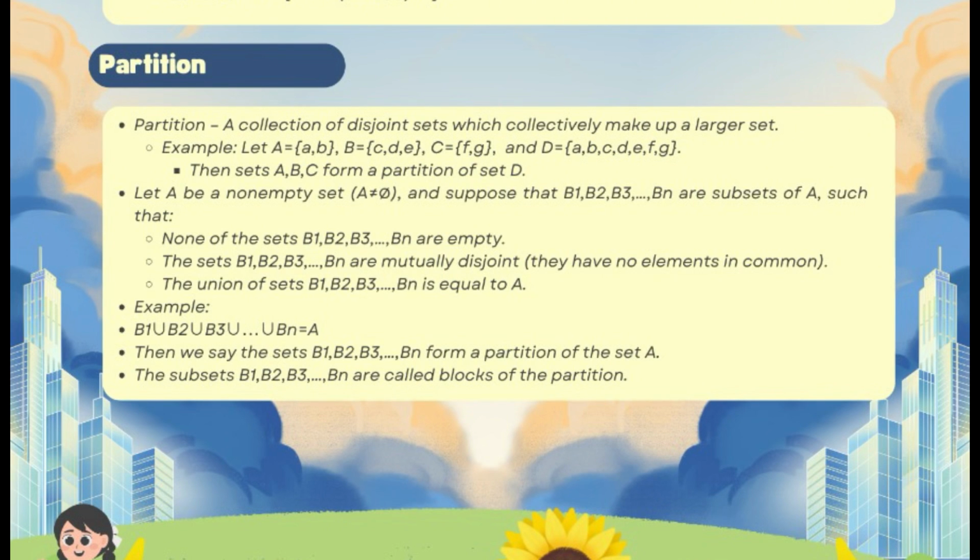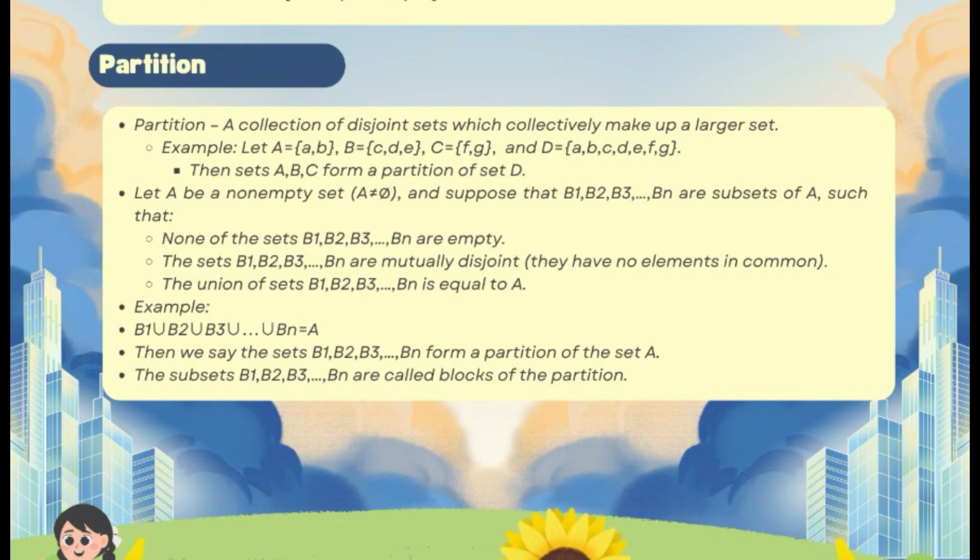Formally, if B1, B2, B3, up to Bn are subsets of A, then: 1. None of them are empty. 2. They are mutually disjoint. 3.